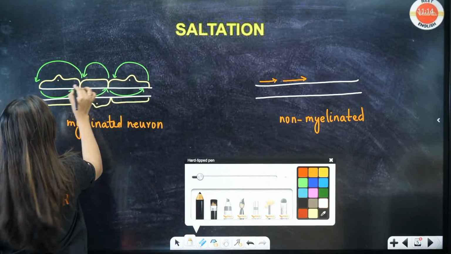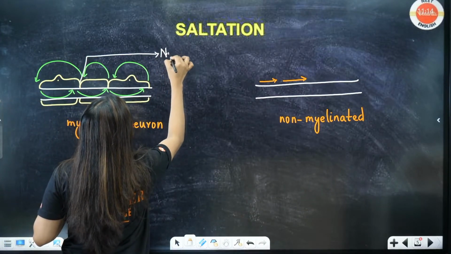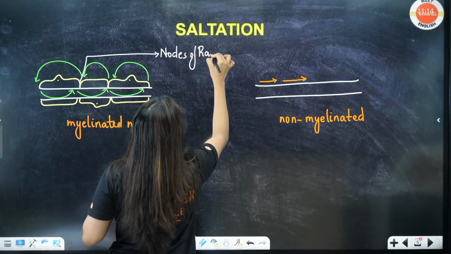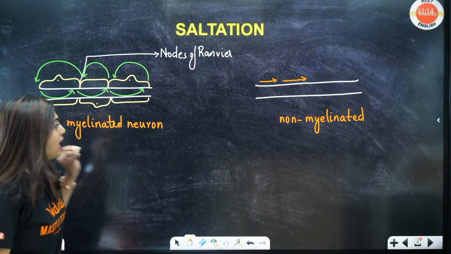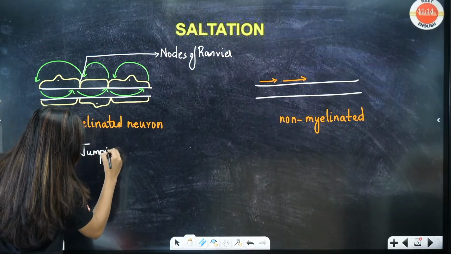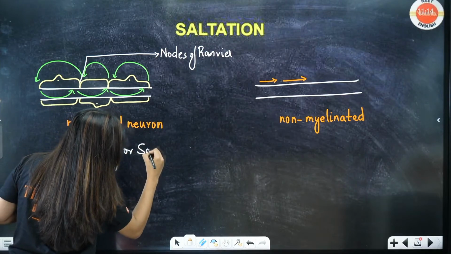Okay, this portion where this jumping is happening will be called the nodes of Ranvier. So now this jumping, where this jumping happened, you can call it jumping conduction, or the other word is saltation.